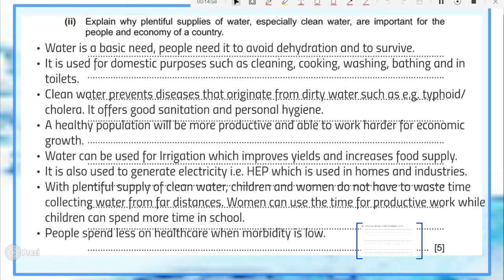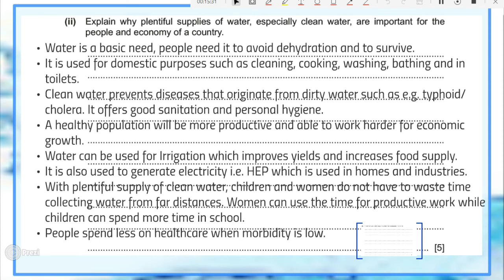Water can be used for irrigation, which improves yields and increases food supply. So food supply being in plenty has two things. One, it's going to be important for people to survive as they eat a balanced diet, and also having a plentiful harvest or having high food production also means that there's going to be food available for sale or for export, and that would lead to economic growth.